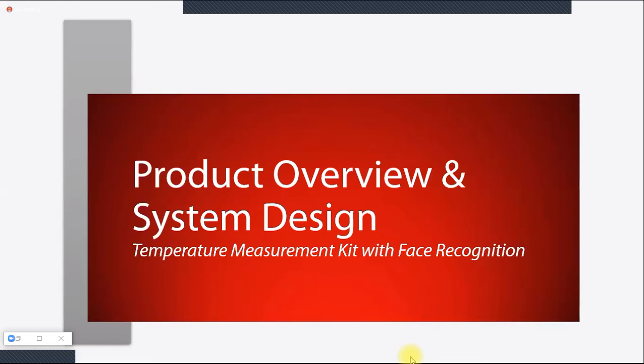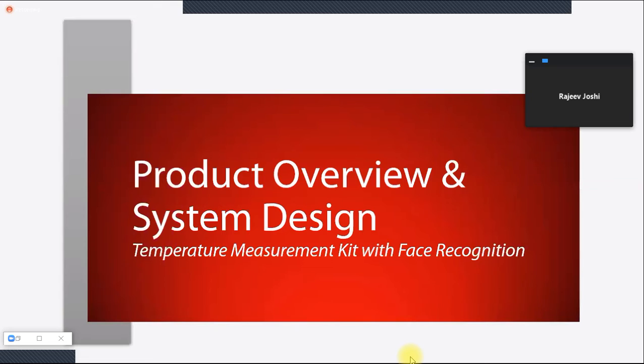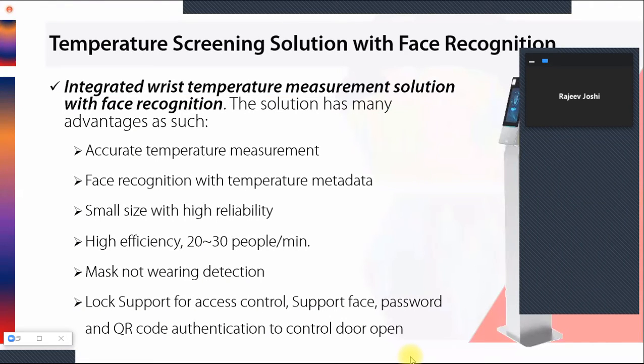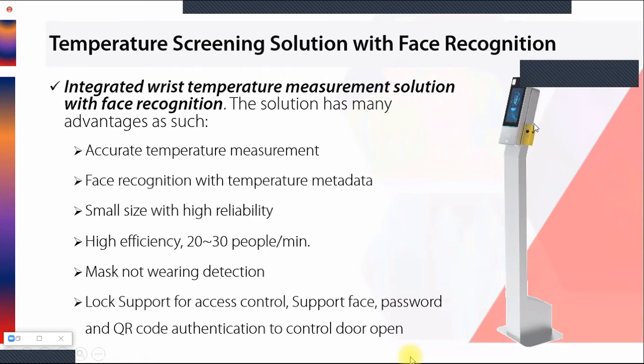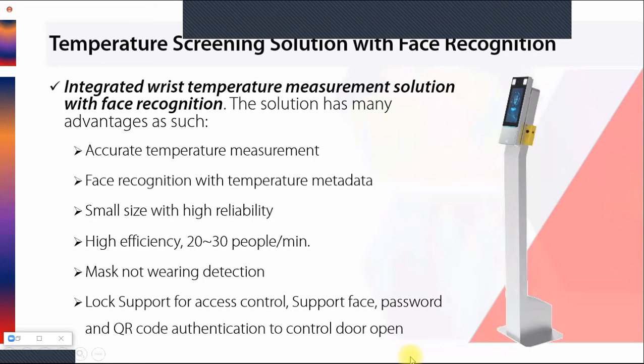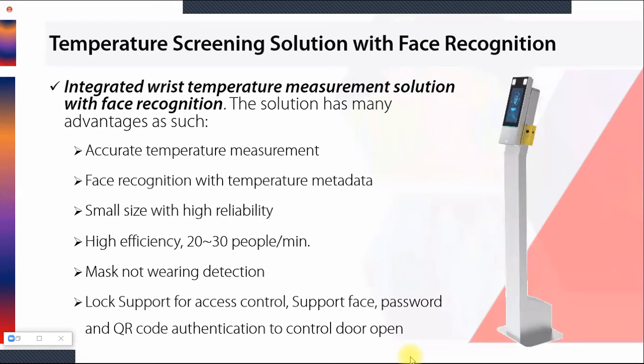Now let's understand the product in a detailed way. At first, I will talk about this face recognition temperature screening system. The first thing is accurate temperature measurement. This is very important, because in the market somebody says 0.5, somebody says 1 degree Celsius temperature accuracy, whereas in our temperature measurement system, 0.1 degree Celsius is the accuracy.